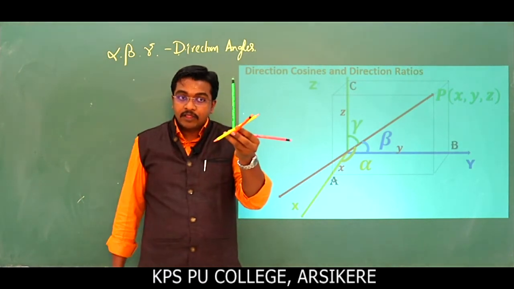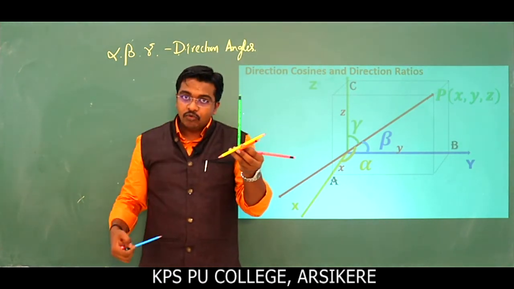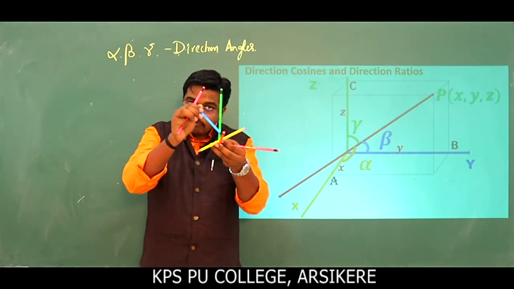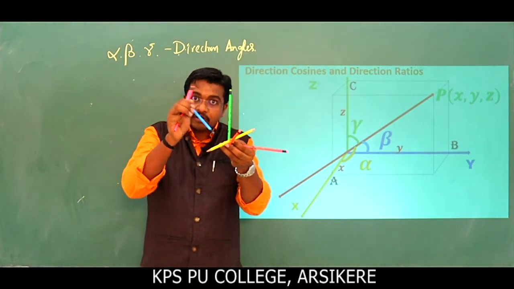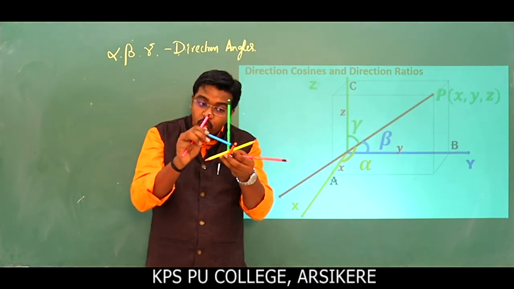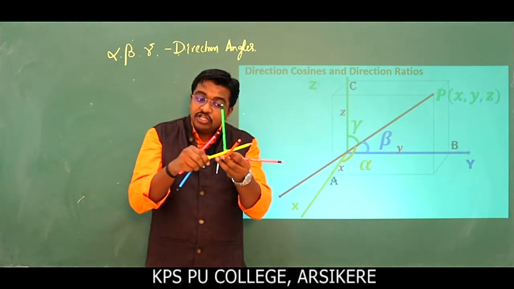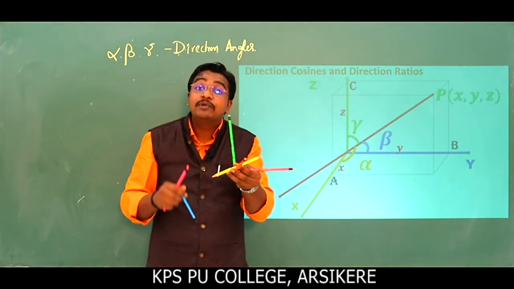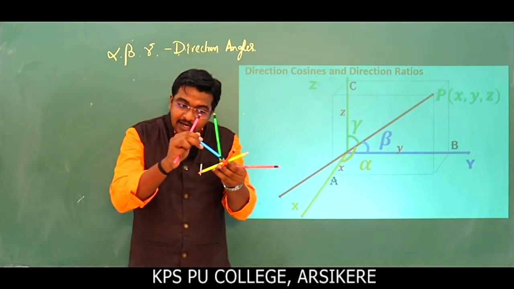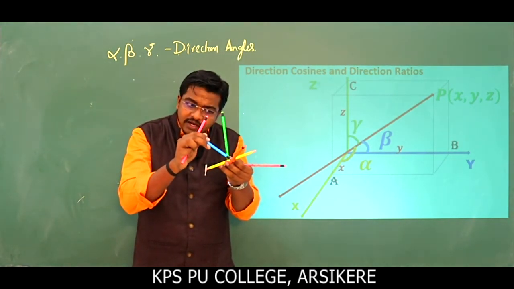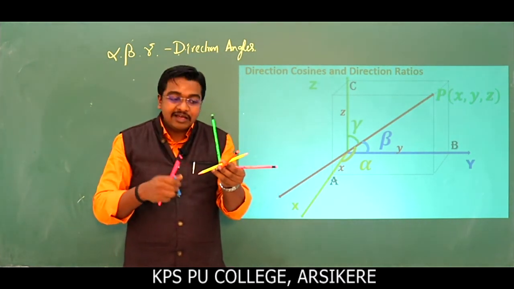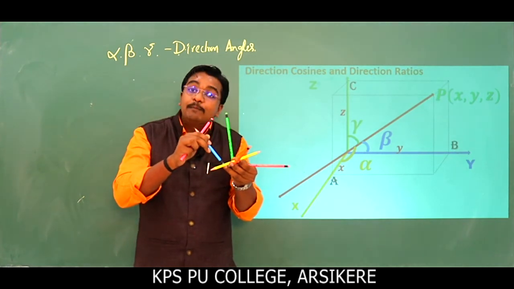Look, this is the line. It is moving in this direction and in this direction. The angle made by this line with x axis, look here, one angle forms here, and at the same time another angle forms here. I repeat, this line makes two angles with x axis, one here and another one here. And remember, these two angles are supplementary because the sum of these two becomes 180 degree. If I treat this angle as alpha, what can we call the other? 180 minus alpha, because these two are supplementary angles. So this becomes alpha and this becomes pi minus alpha.